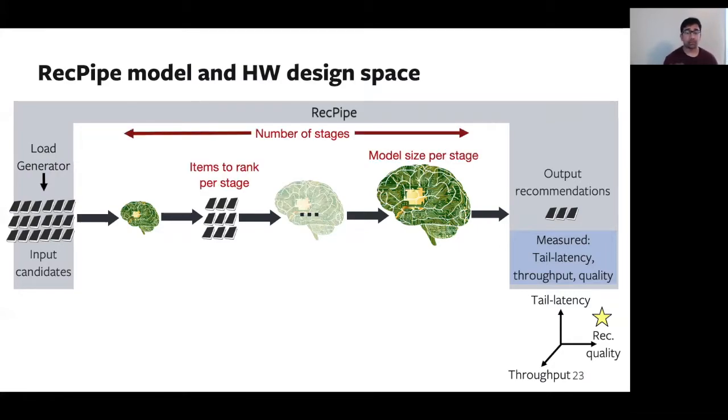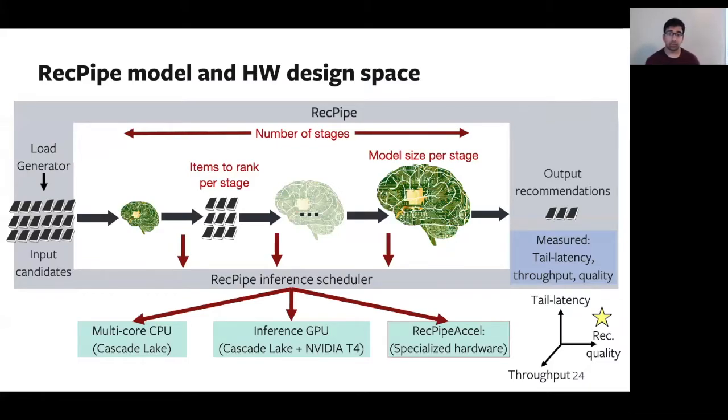To explore the trade-offs that RecPipe offers, here we highlight the design space that RecPipe allows us to optimize over. In red, we're seeing the model design space, including the number of stages, the items to rank per stage, and the model size per stage. In addition to these modeling parameters, we implement the RecPipe inference scheduler. Now, this scheduler maps each stage of the recommendation pipeline onto available hardware platforms. This includes commodity CPU and GPU platforms, as well as the specialized accelerator that we're going to be designing throughout this talk.